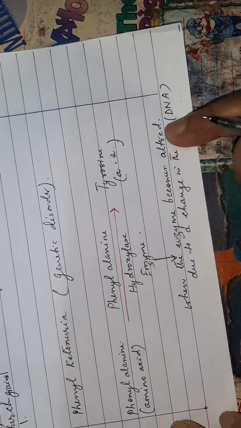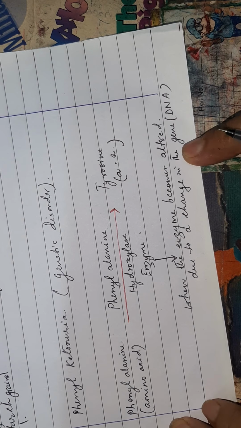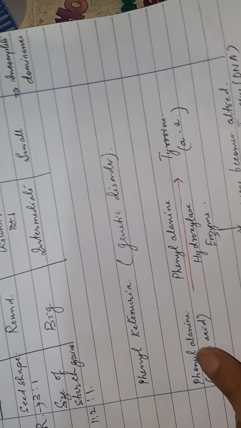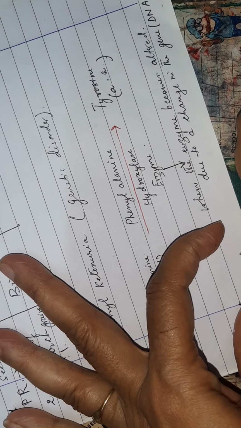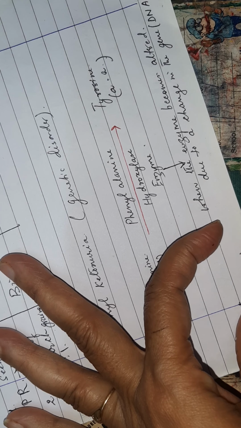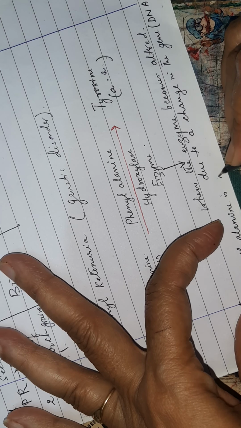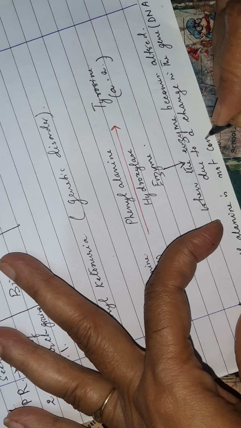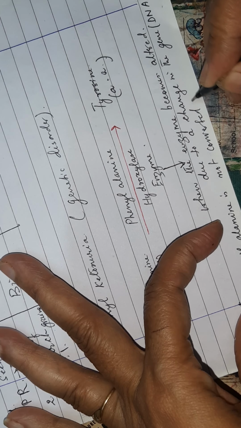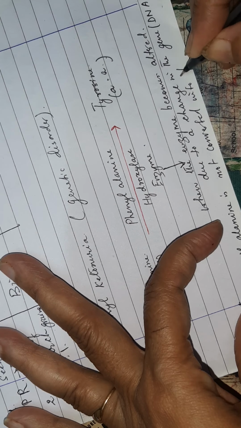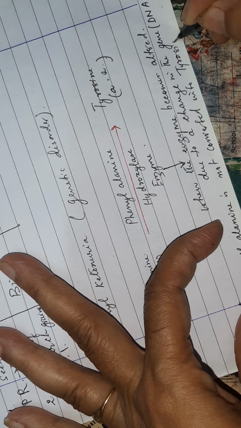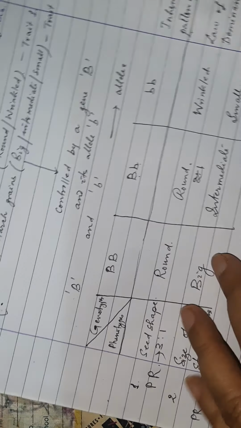So the enzyme becomes altered due to change in the gene. So at that time what happens? Phenylalanine is not converted into tyrosine. So tyrosine is not formed. Phenylalanine accumulates.